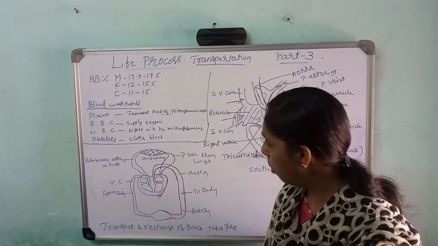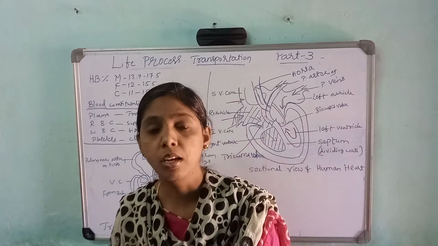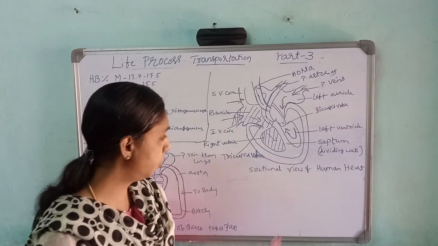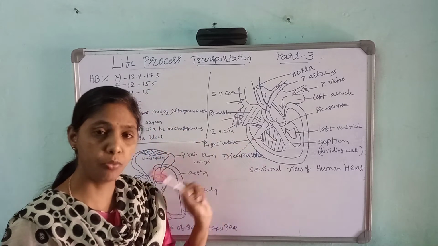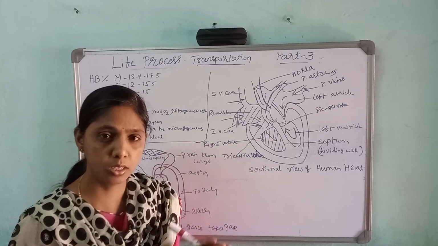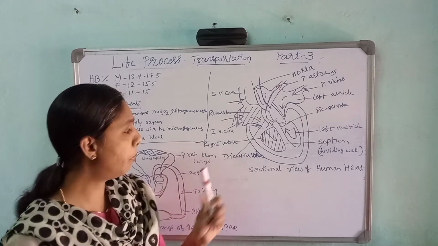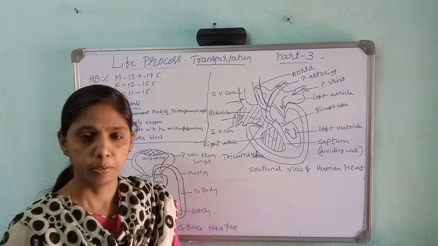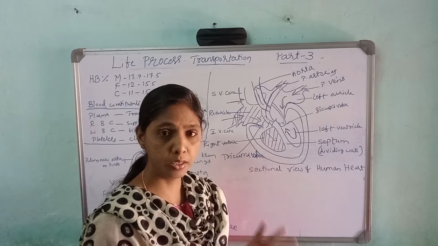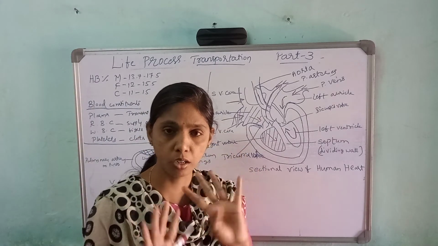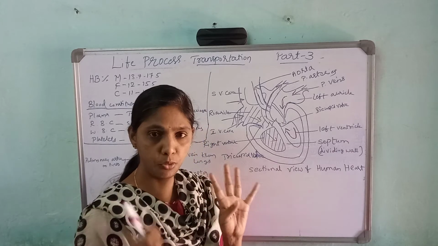Okay, so now they have given the structure of the human heart. This is the sectional view of the human heart. Let us see what parts are present in the heart. Okay, so in human beings, our body has a 4 chambered heart, not 4 hearts. Don't think that it is 4 hearts.